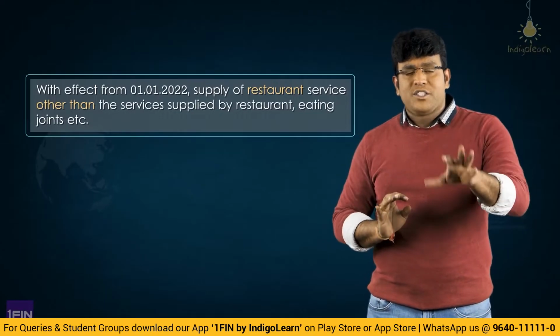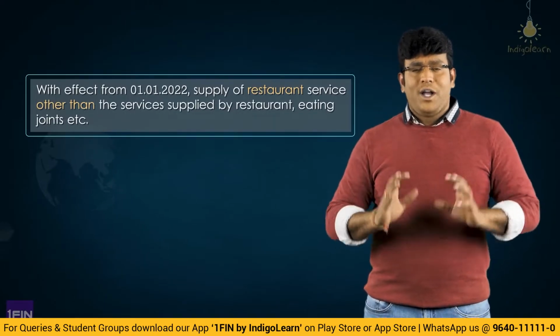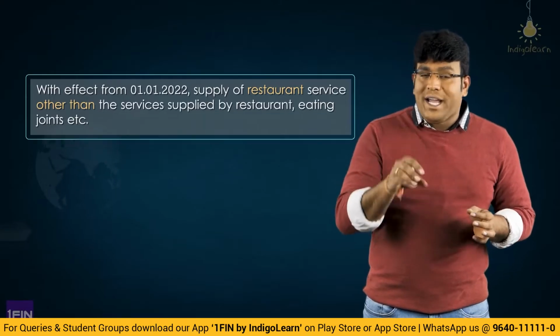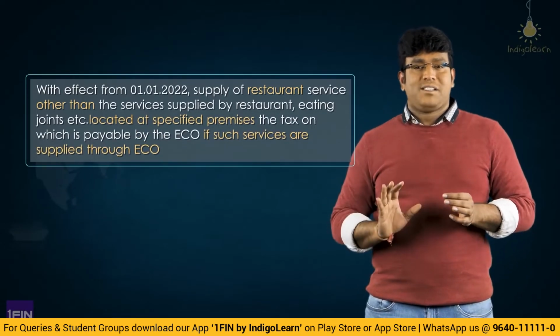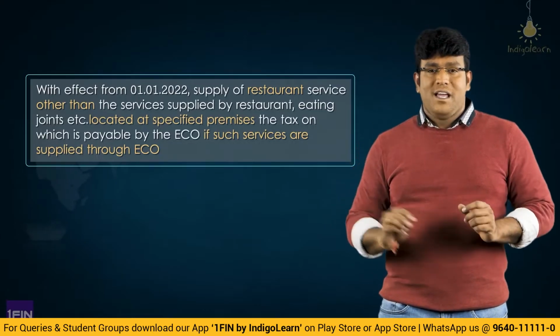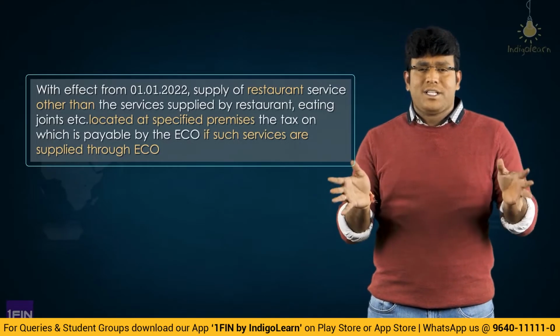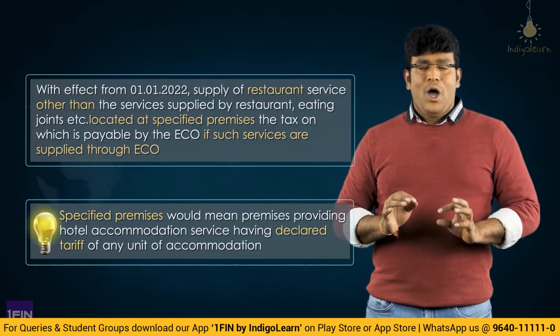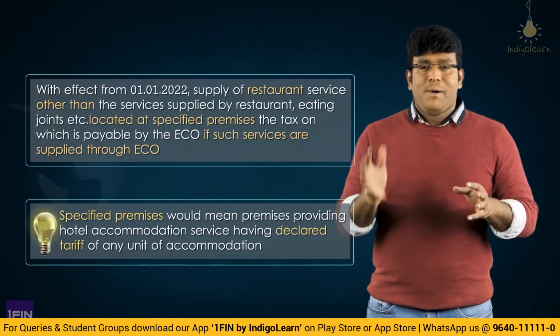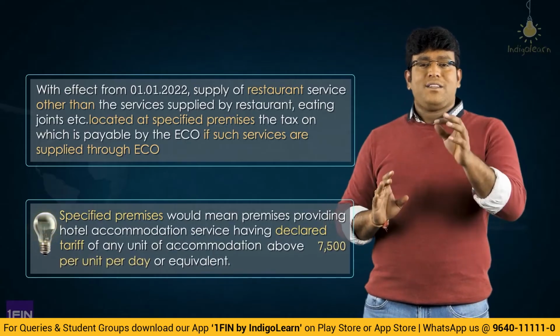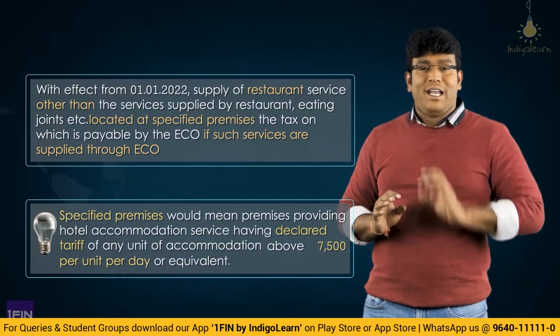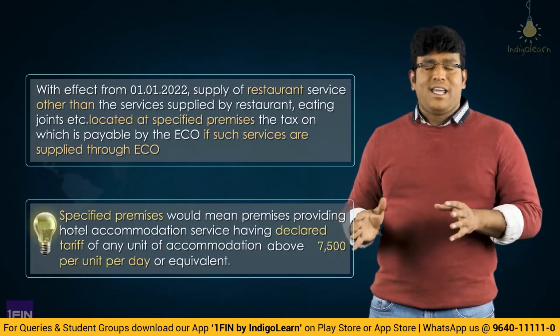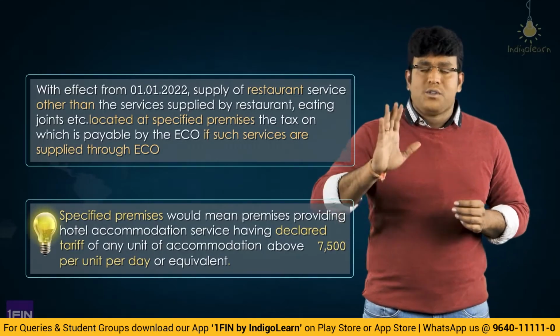For restaurant service, section 9 subsection 5 will apply. However, it will not apply to such a restaurant or an eating joint or any kind of a cafe which is located within the specified premises. Now what is specified premises? Specified premises is a kind of hotel which has got an accommodation where the declared tariff of a unit per day is above 7,500 per day or equivalent. So the room rent, the hotel stay, accommodation rent is more than 7,500 per day.